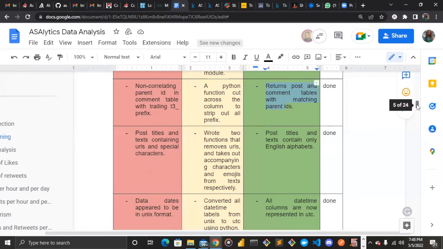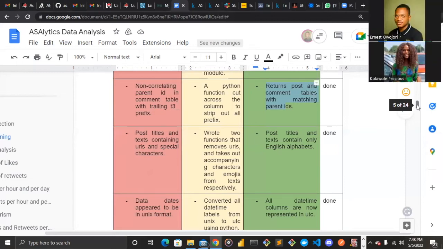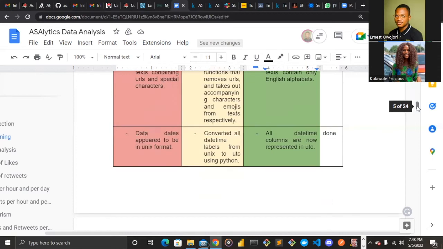We solved this by writing a function that removes the URL and the accompanying characters, or even emojis, from all texts. The final result is post titles and text bodies containing only English alphabet, with no special characters or URLs.